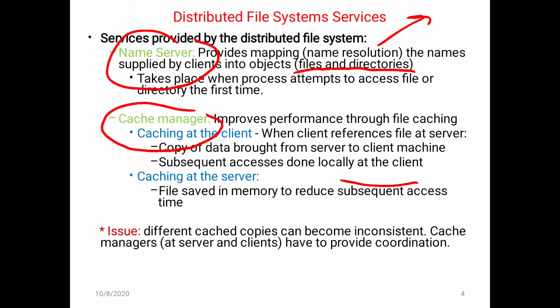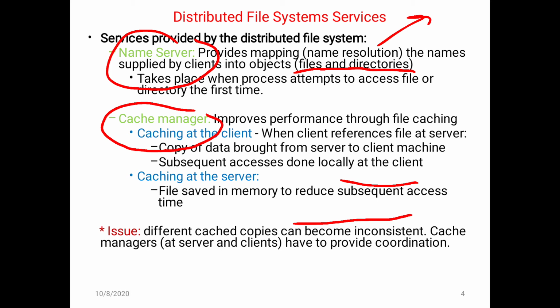Similarly, caching at the server side: the file is saved in temporary memory to reduce the subsequent access time, because stable storage is the hard disk or magnetic disk where data is permanently stored. If a client wants to access data, we can make a copy of the data in temporary memory, that is the cache memory of the server.